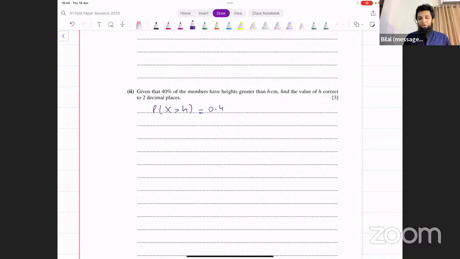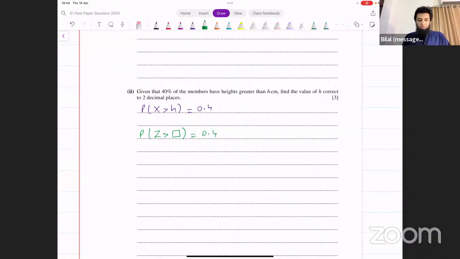We need to find the value of h, correct to two decimal places. Now this is inverse normal. We've got the probability given and we need to find some missing information in the data. Now, how do you do this? You first write it in terms of z. You say probability of z greater than, so the corresponding z notation would look like this: z greater than some value, and that is equal to 0.4.